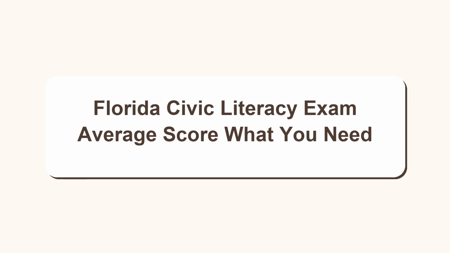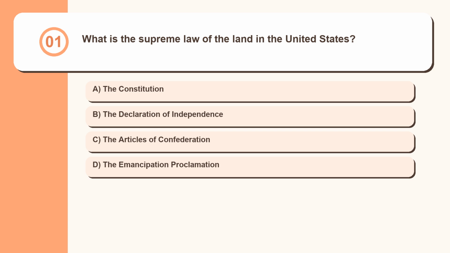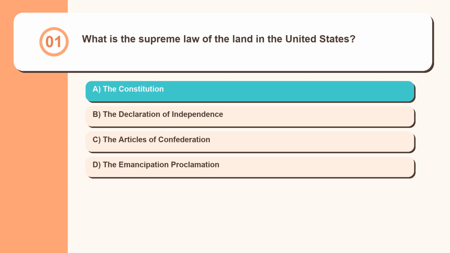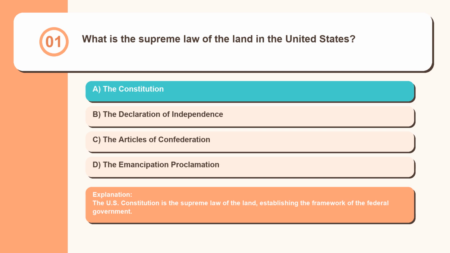Florida Civic Literacy Exam average score, what you need. Question 1. What is the supreme law of the land in the United States? The Constitution, the Declaration of Independence, the Articles of Confederation, the Emancipation Proclamation. The U.S. Constitution is the supreme law of the land, establishing the framework of the federal government.